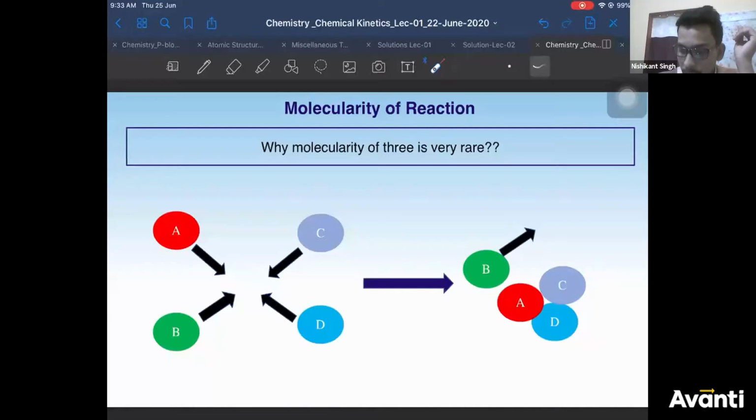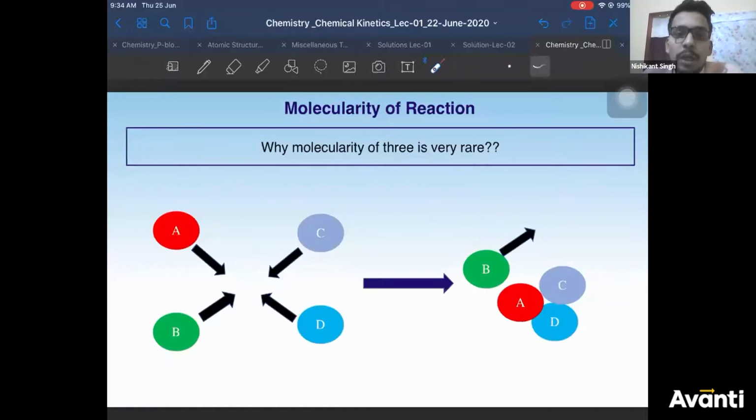But here you can see the probability that 3 or 4 molecules will come and collide with each other at the same point is very less. That the 3 molecules can come together and collide with each other at one single point. That probability is very less because molecules are randomly moving. So all of them to come and meet at the same point and collide at the same point, that probability is very less. Therefore, the molecularity greater than 3 is very rare, right?